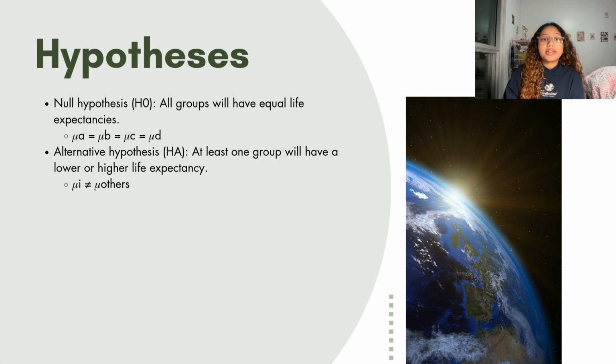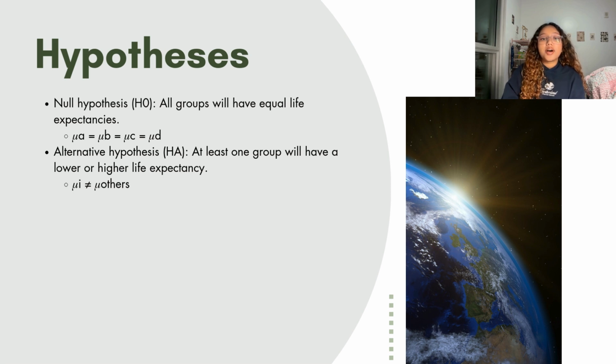Because I am comparing the mean life expectancy across 4 different climate categories, my null hypothesis would state that all of the groups have the same true mean life expectancy. In other words, the average life expectancy for climate A, B, C, and D are equal. Mathematically, this would be written as mu A is equal to mu B, which is equal to mu C, which is equal to mu D.